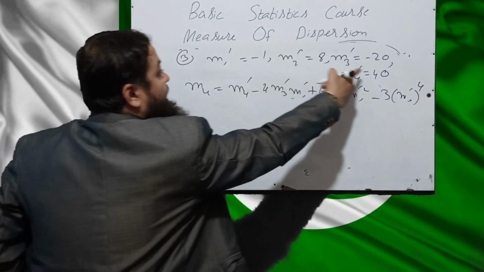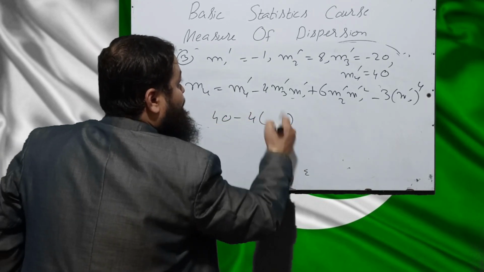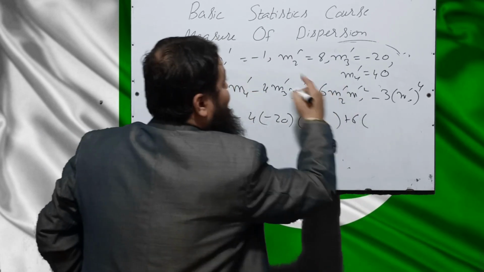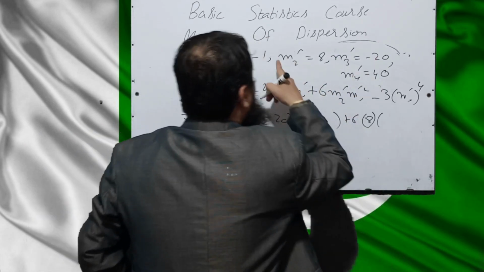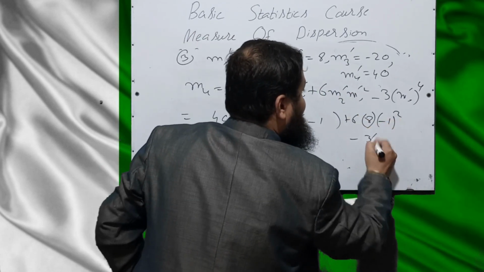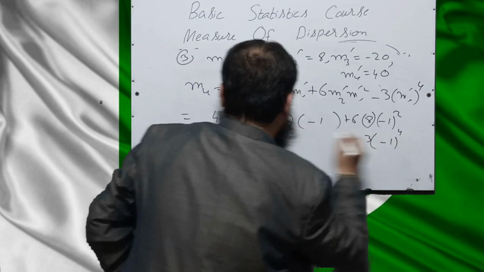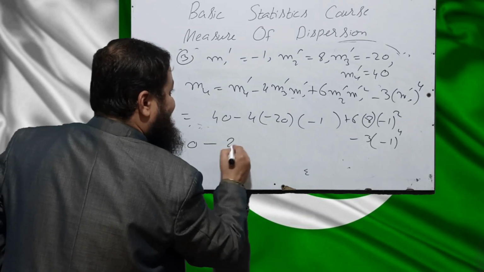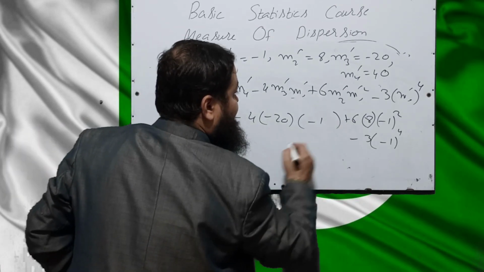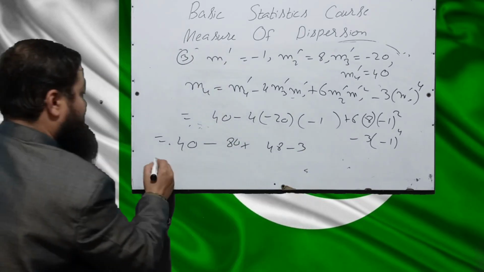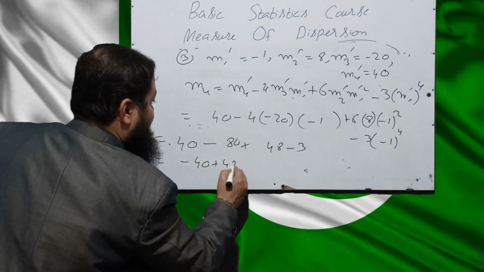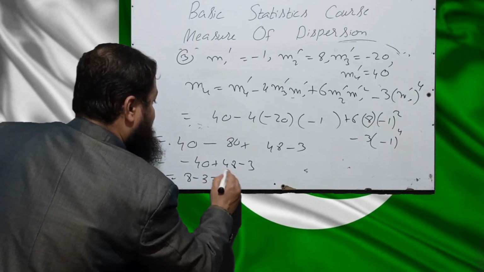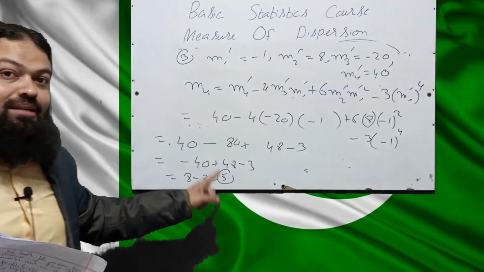Just substitute the values. m4 prime is 40, minus 4 into m3 prime, which is -20, m1 prime is -1, plus 6, m2 prime is 8, and the square of m1 prime, it is -1 square, minus 3 m1 prime whole power 4. 40 plus 80 plus 48 minus 3, that is -40 plus 48 minus 3, 8 minus 3, that will be equal to 5. The fourth central moment is equal to 5.